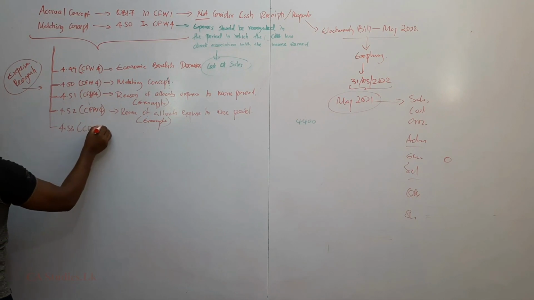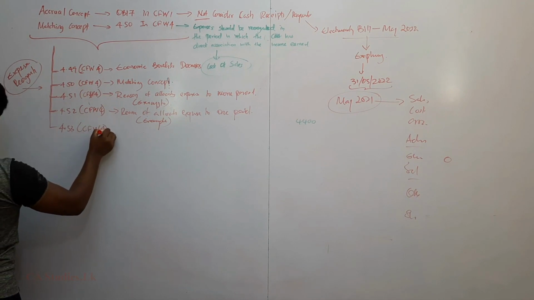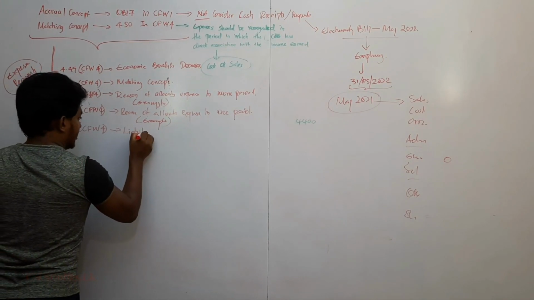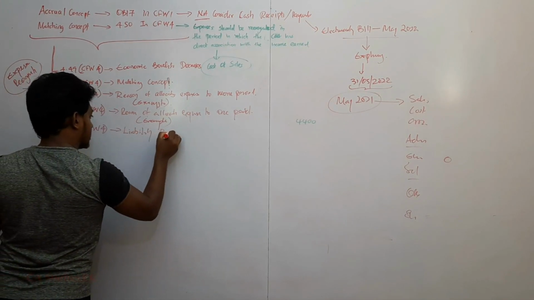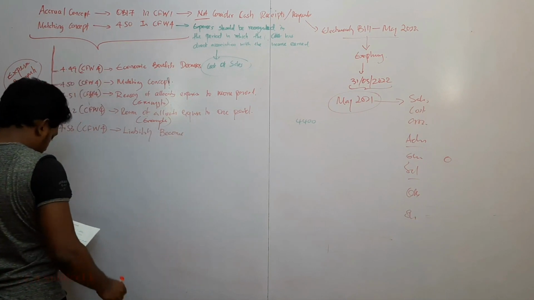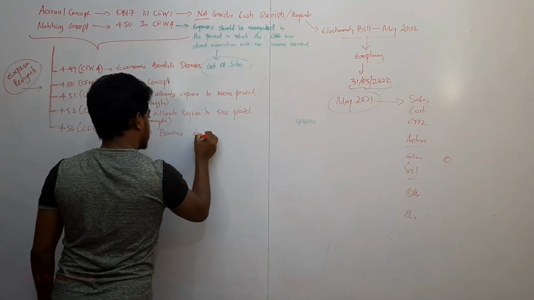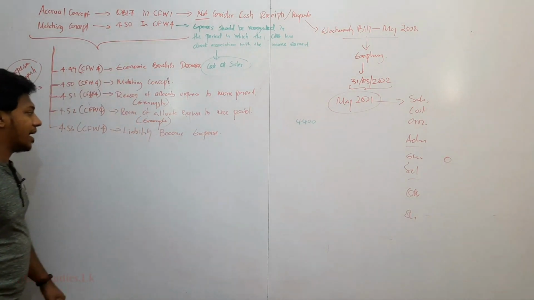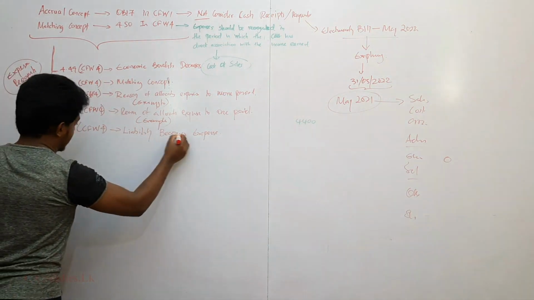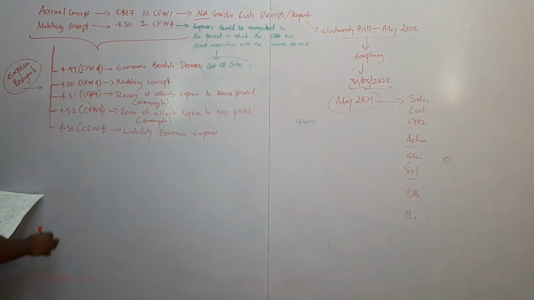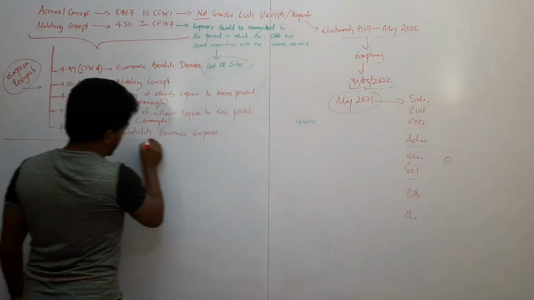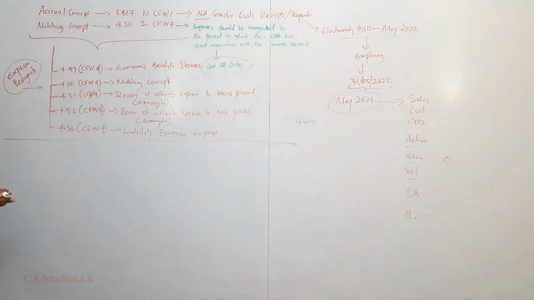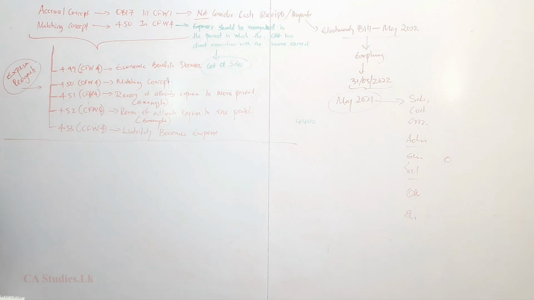Then 4.53. That is also conceptual framework 4, explaining how a liability becomes an expense. How the liability becomes expense, that is explained in 4.53. So with this, our explanation of recognizing the expense in the financial statement is done, right? Next,